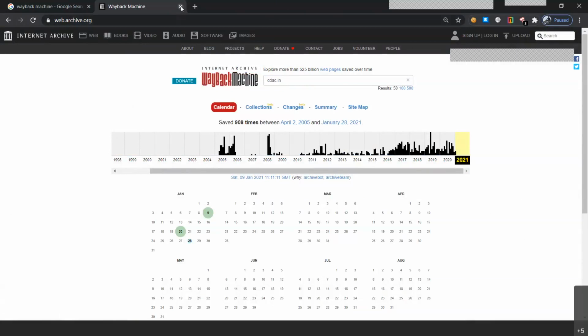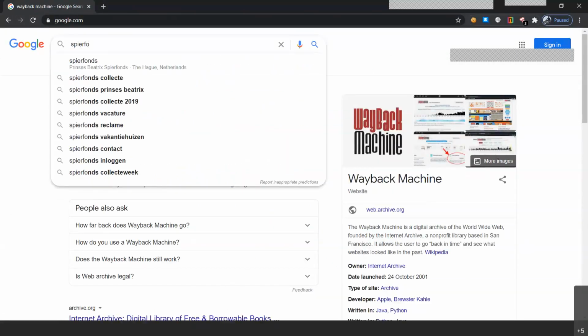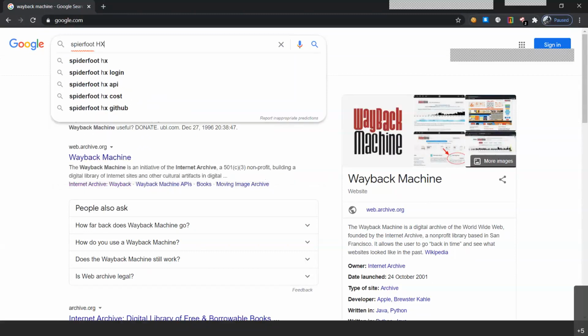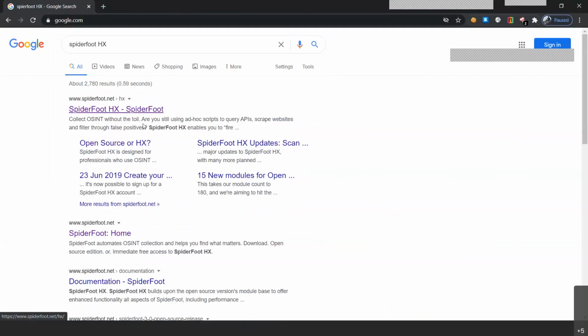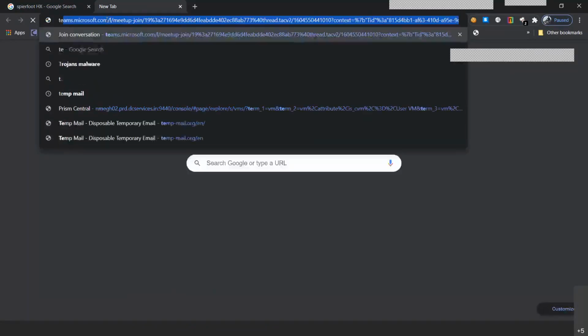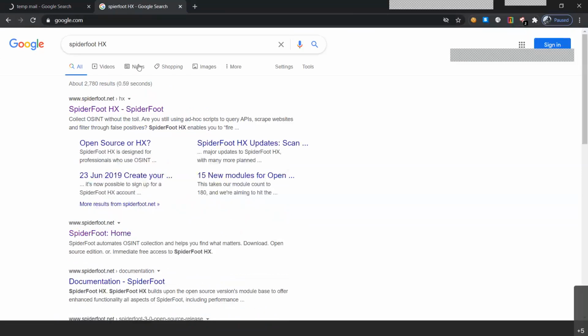So let's move to Spiderfoot. So let me just open the Spiderfoot HX website. Spiderfoot HX is one of the OSINT scanners that are available on the internet. And to access that, you need to have a temp mail or a temporary email ID so that you can basically create your own profile on this particular website. They have a feature of OSINT scanning.